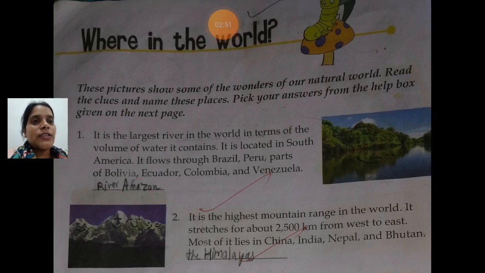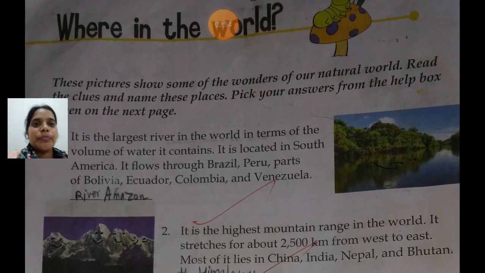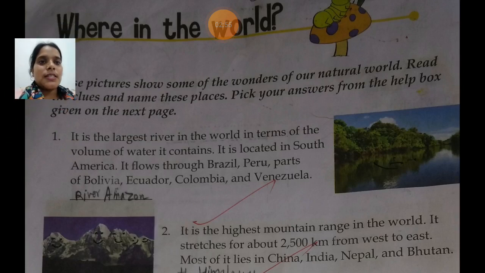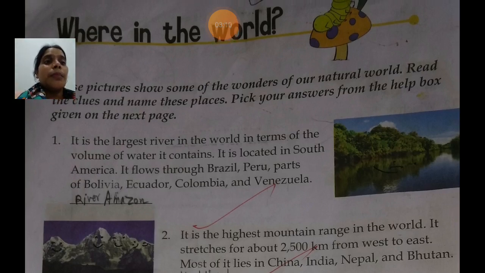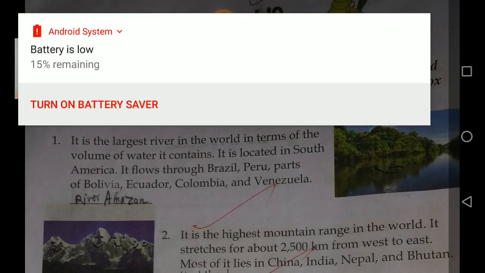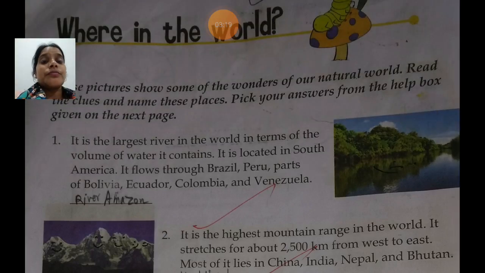It is the largest river in the world in terms of the volume of water it contains. It is located in South America. It flows through Brazil, Peru, parts of Bolivia, Ecuador, Colombia, and Venezuela. So now we are talking about one of the largest rivers in the world in terms of volume of water.